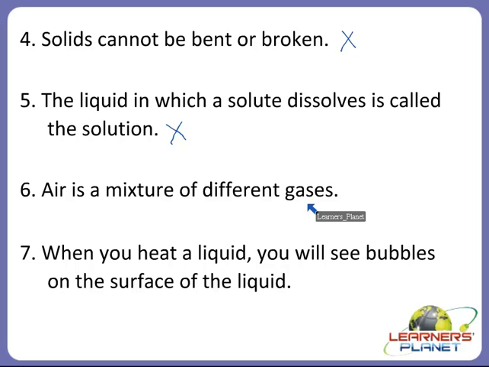No, it is the right sentence, because air is a mixture of different gases like oxygen, carbon dioxide, carbon monoxide, nitrogen, etc. Alright children, so air is a mixture of different gases. Okay children? Now the next one.